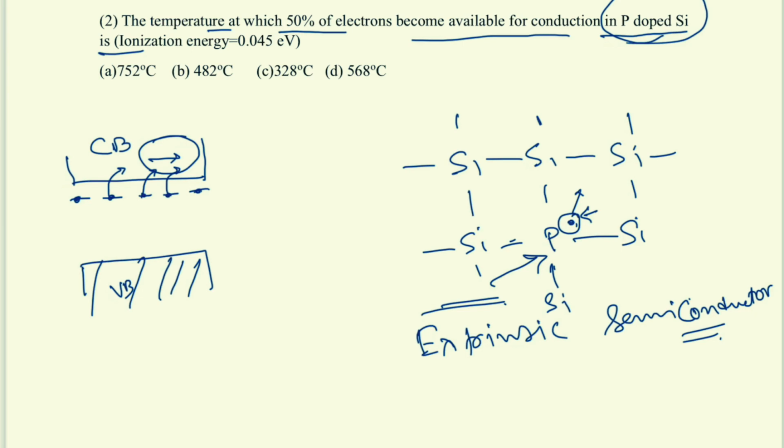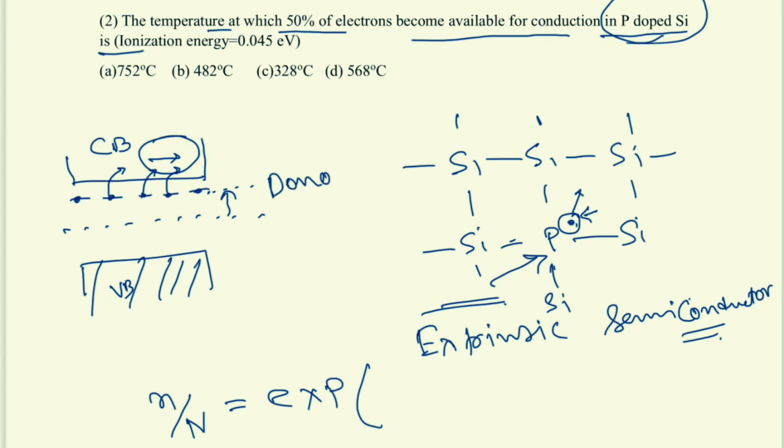So similarly we will use the same formula, that is n by n exponential. There we put Eg by 2, right, because the Fermi energy was in between, but here the Fermi energy will be shifted upwards, near the donor levels. Near the donor level, it will donate the electron, that's why this is the donor level. So the Fermi level is near the donor level.